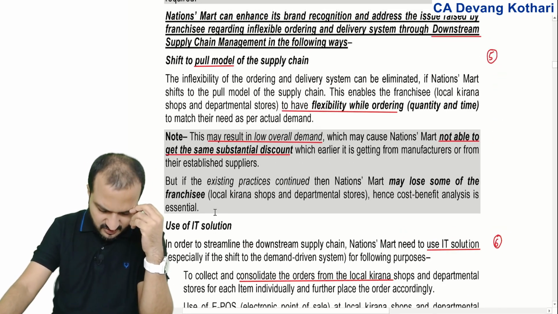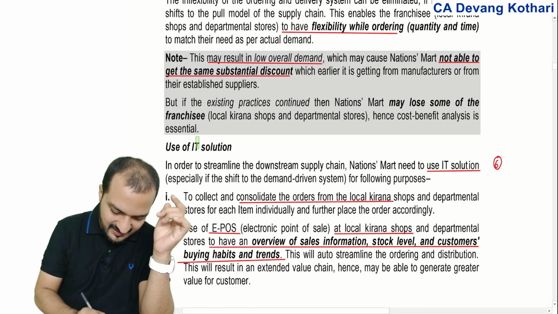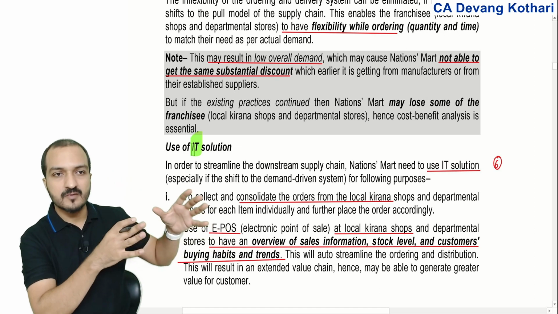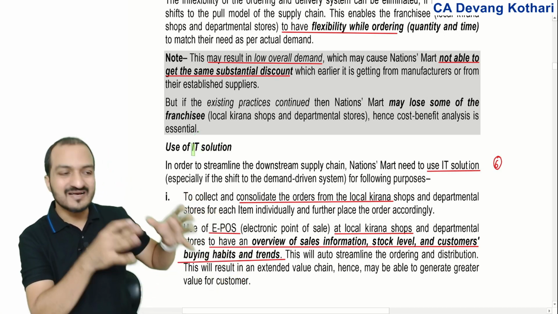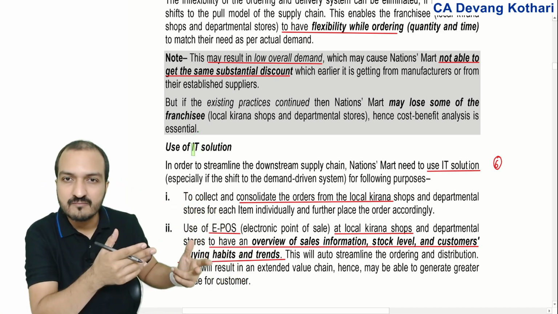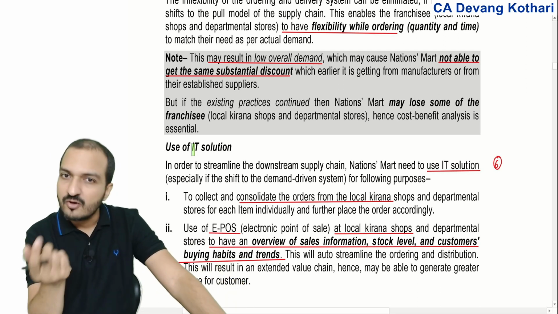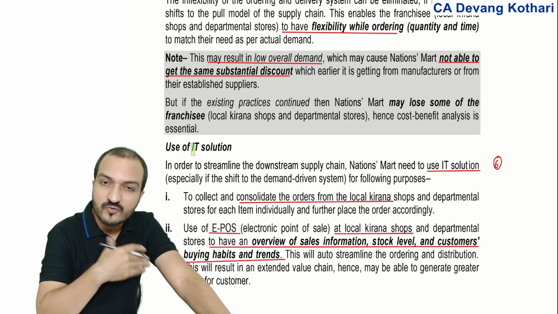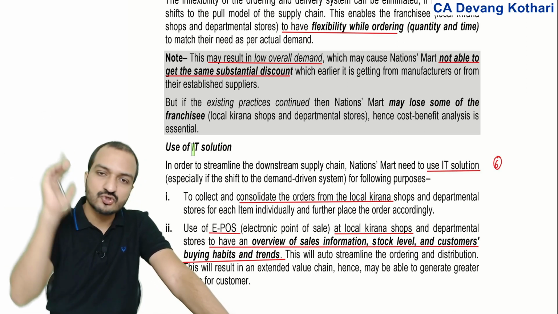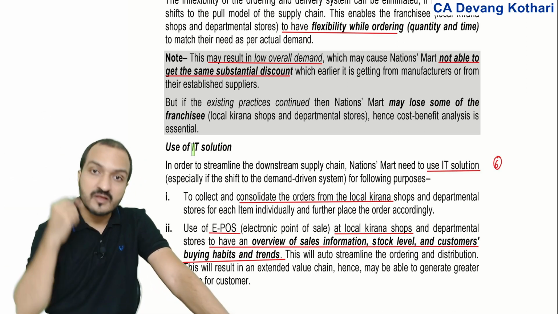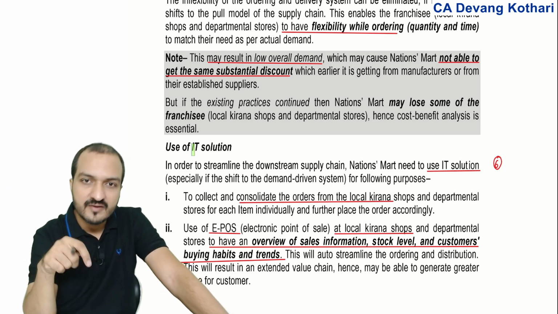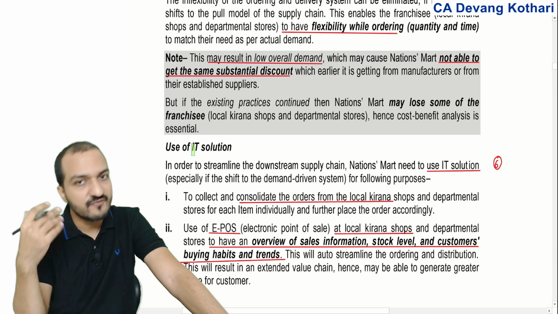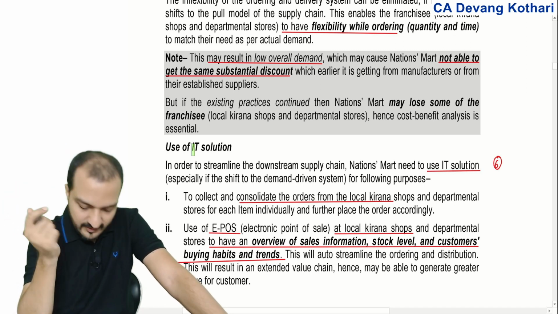Second suggestion under downstream would be that you can again use technology. Just like in the upstream supply chain, I suggested using e-procurement, meaning using technology. Same way for downstream also, you recommend using technology such that my software gets integrated with the kirana shop's software, so that whenever the kirana shop is low on quantity, my software will automatically process an order and deliver goods to the kirana shop.